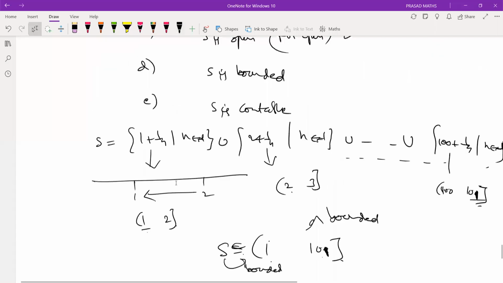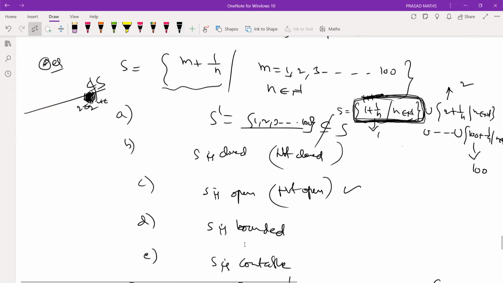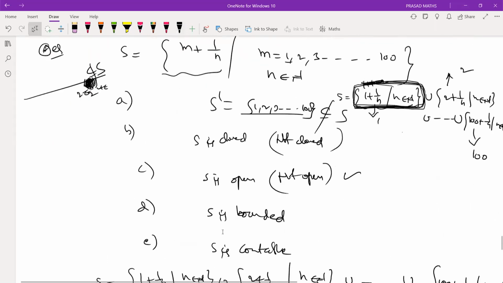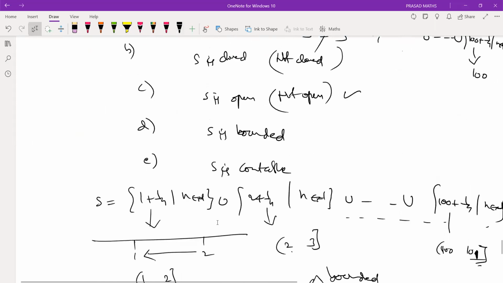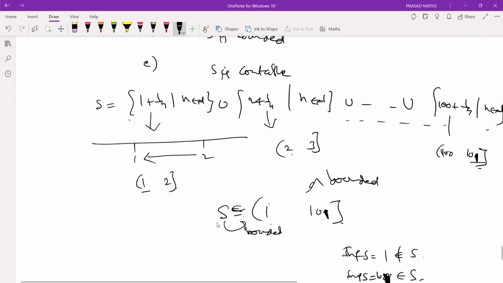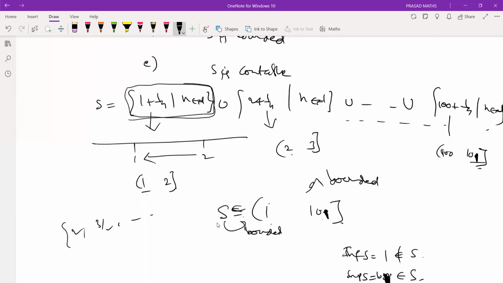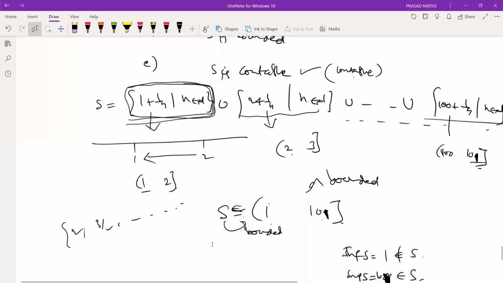Now my question: is it countable? Think carefully and tell me. Is it countable? First, is this set countable? Because we are counting the numbers now. We are counting 2, 3 by 2, going on. This is a countable set. This is also a countable set. This is also a countable set. Therefore, countable and countable is a countable set. So you should be careful.